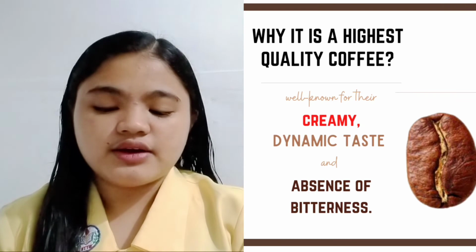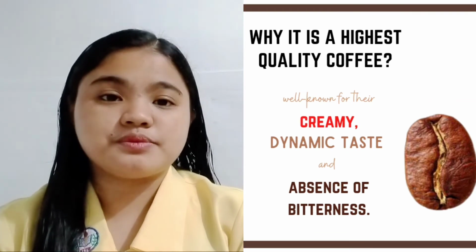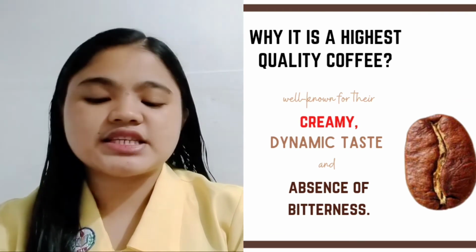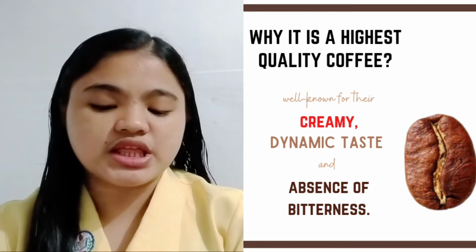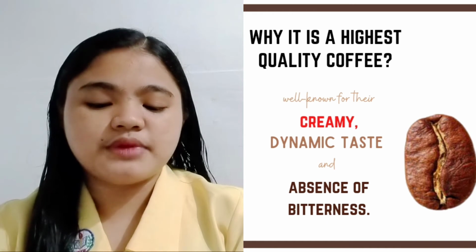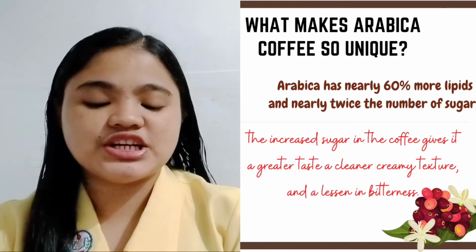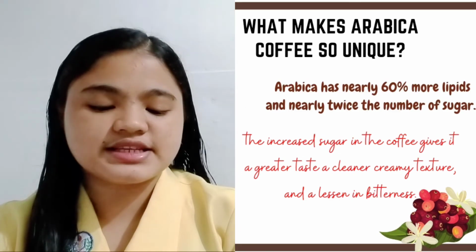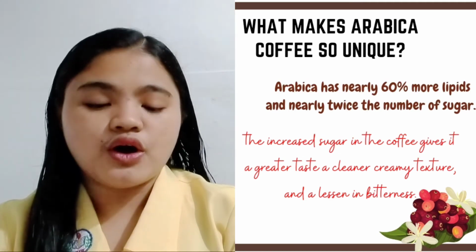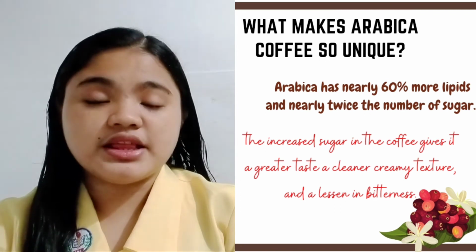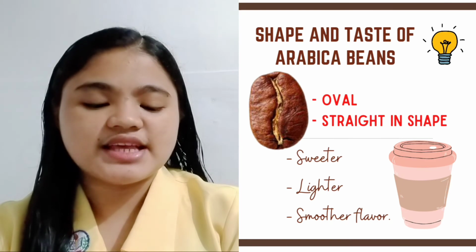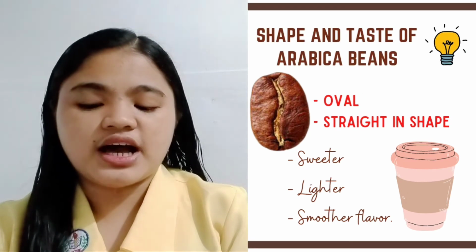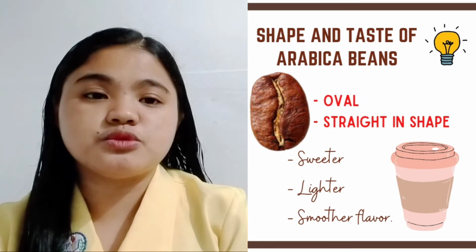Why is it the highest quality of species? Arabica is known for its creamy, dynamic taste and absence of bitterness. So, what makes Arabica coffee so unique? Arabica has nearly 60% more lipids and nearly twice the amount of sugar. Shape and taste: Arabica coffee beans are oval and straight in shape with a sweeter, lighter, or smoother flavor.